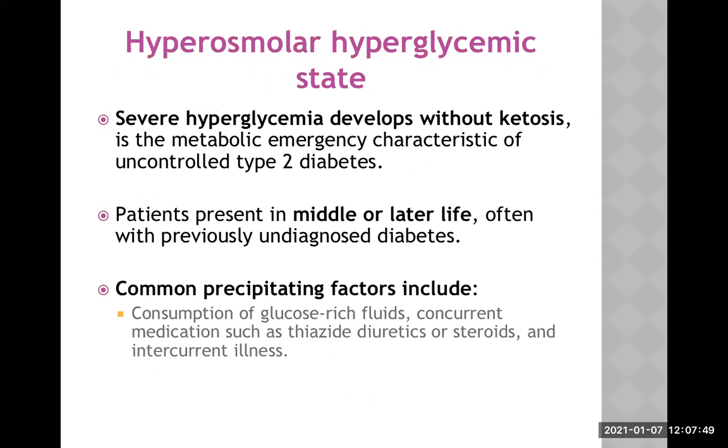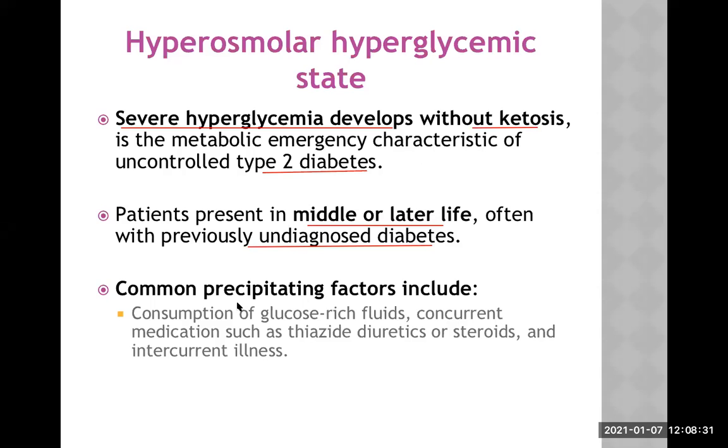Now let's move on to the second metabolic or acute complication of diabetes, that is hyperosmolar hyperglycemic state. This is an important acute complication of type 2 diabetes. Severe hyperglycemia develops without ketosis in this condition, and this usually occurs in type 2 diabetes. Patients present in middle or later life, often with previously undiagnosed diabetes. Sometimes they may present for the first time in this hyperosmolar hyperglycemic state.